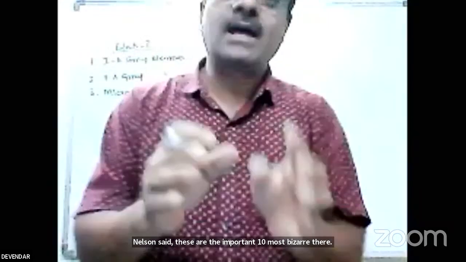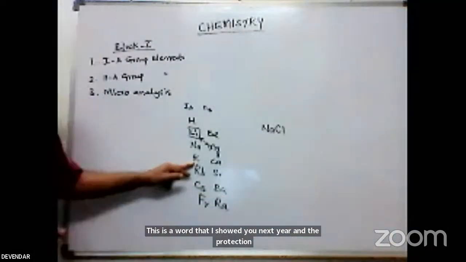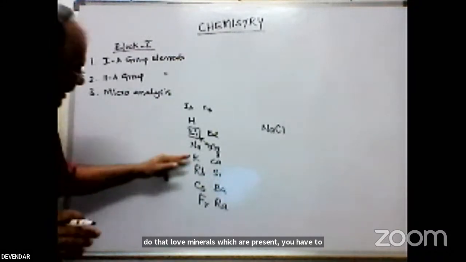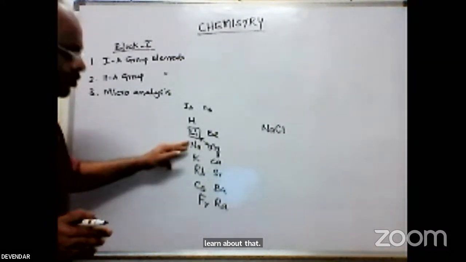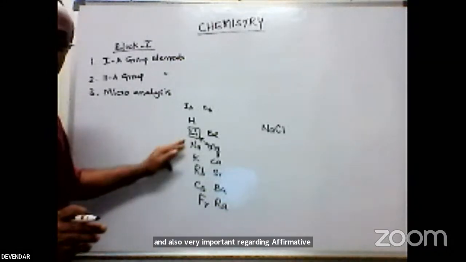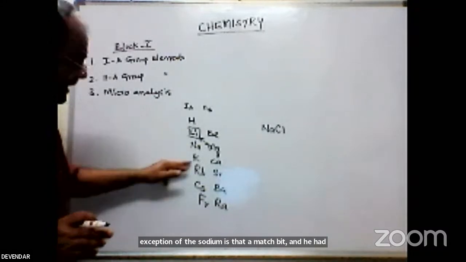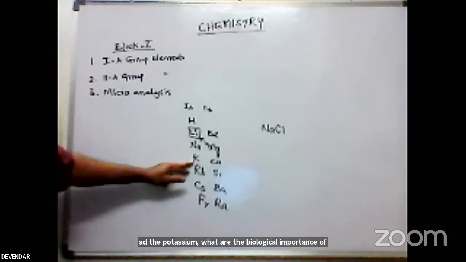Next we have potassium. What minerals are present in potassium? Sylvine, feldspar, and potassium chloride are the minerals present. We have to learn about potassium and sodium minerals, which are very important for a 5 marks question, and the extraction of sodium is a 10 marks question. And for potassium, its biological importance is a 5 marks question.